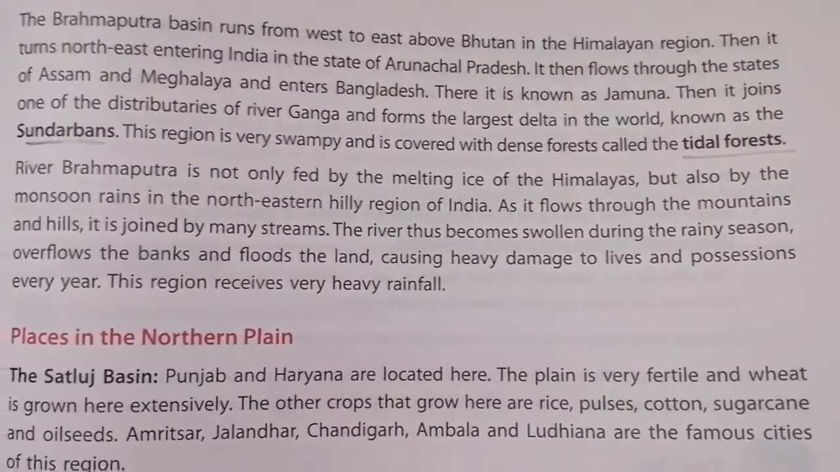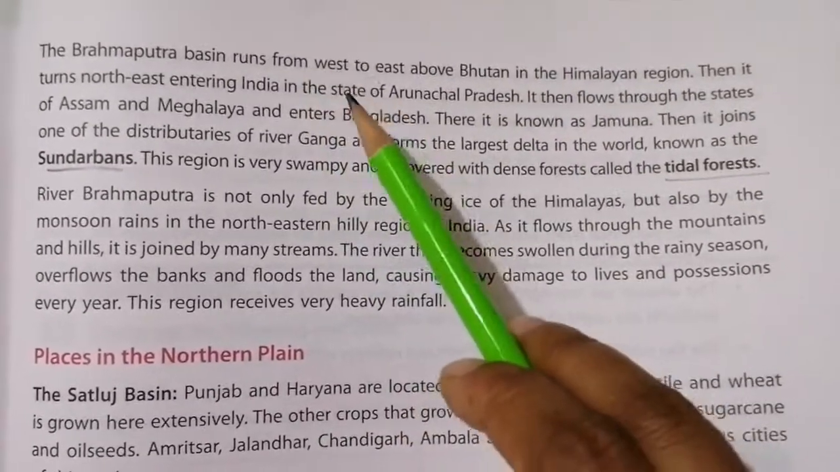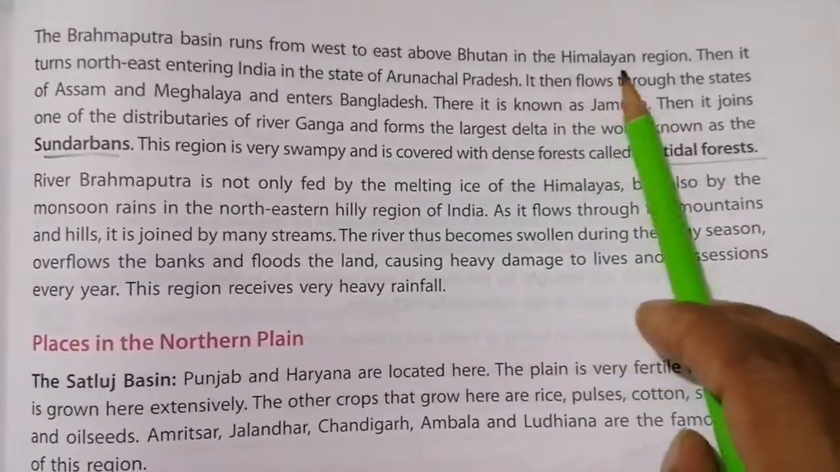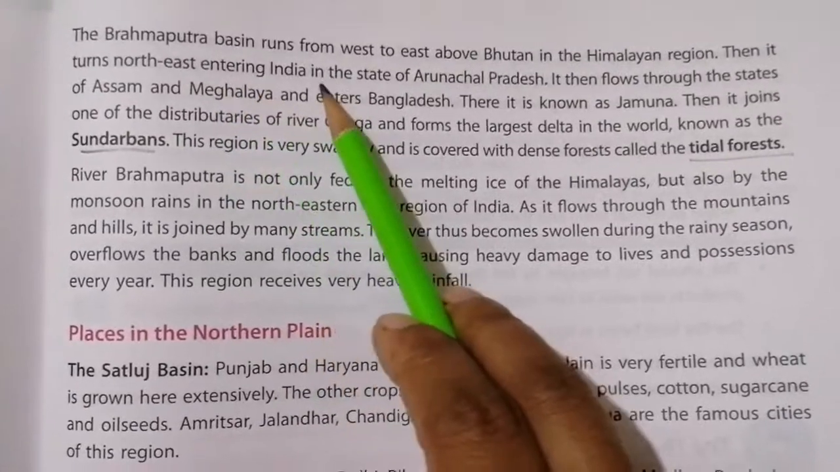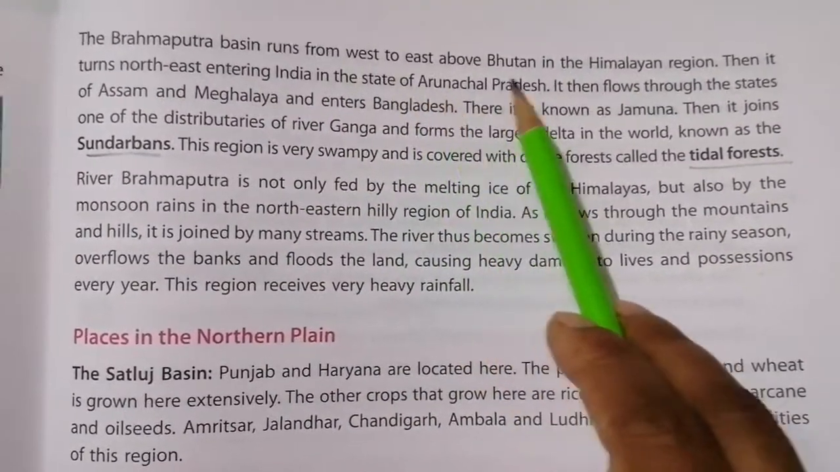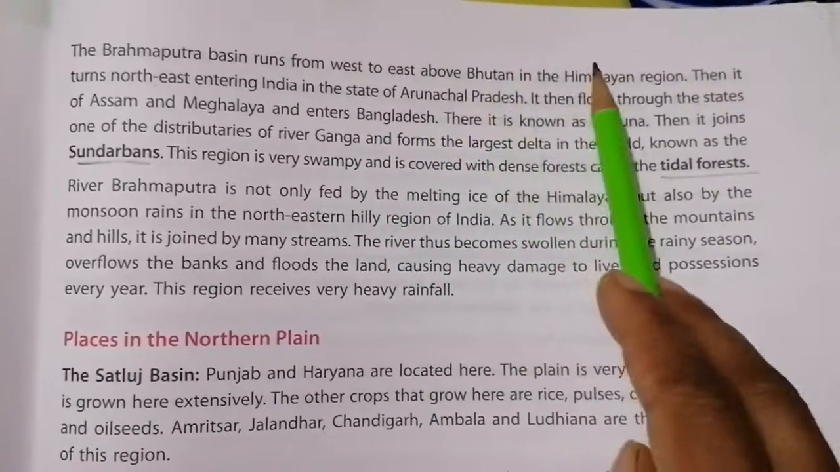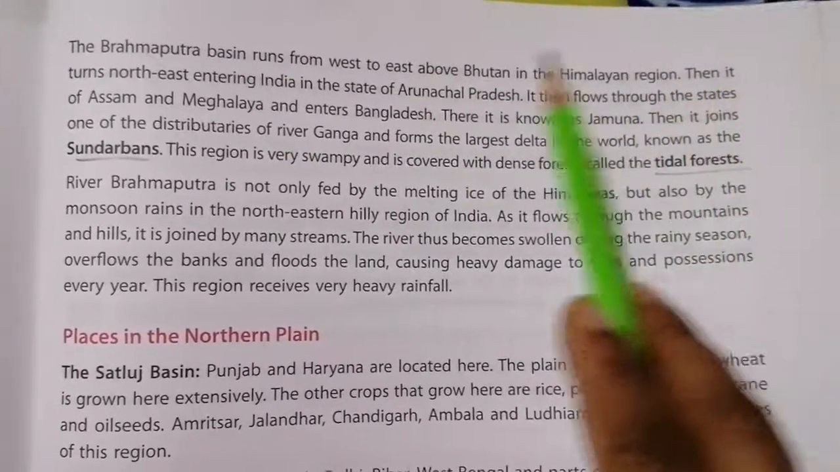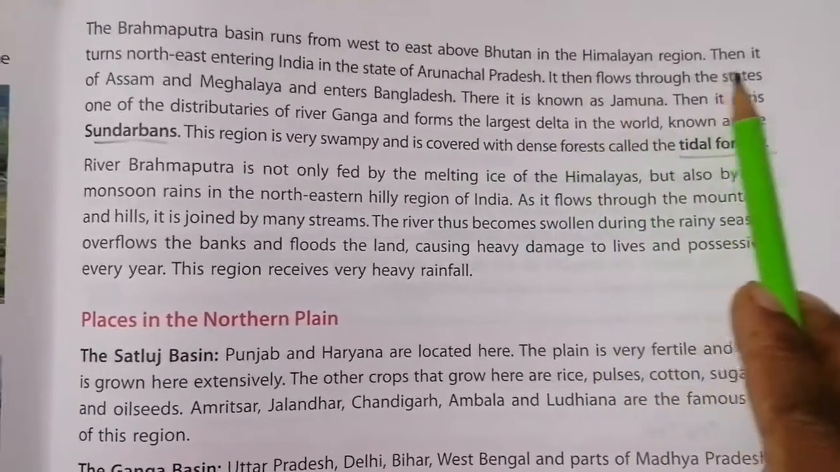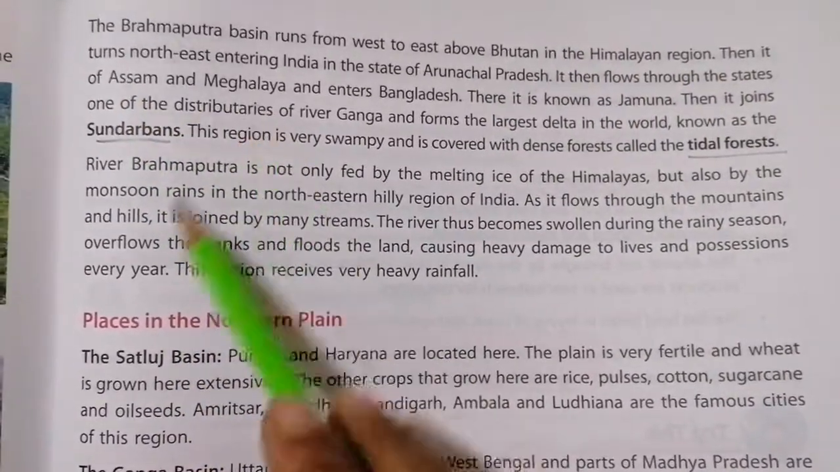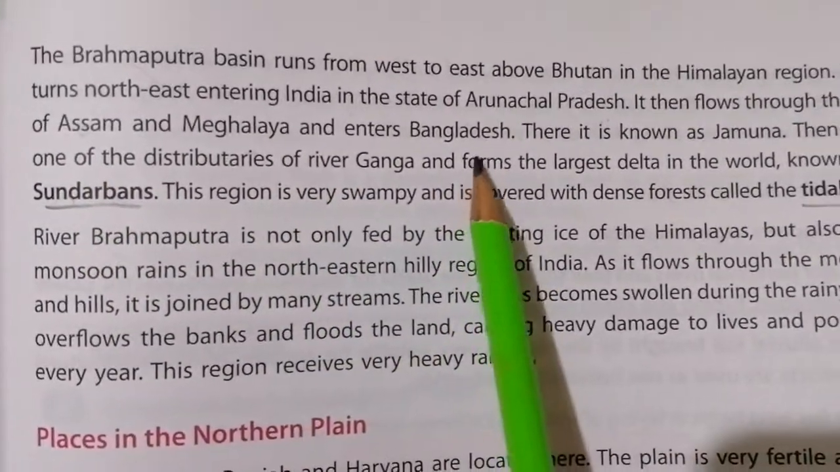The Brahmaputra basin runs from west to east above Bhutan in the Himalayan region. Then it turns northeast, entering India through the state of Arunachal Pradesh. It then flows through the states of Assam and Meghalaya.